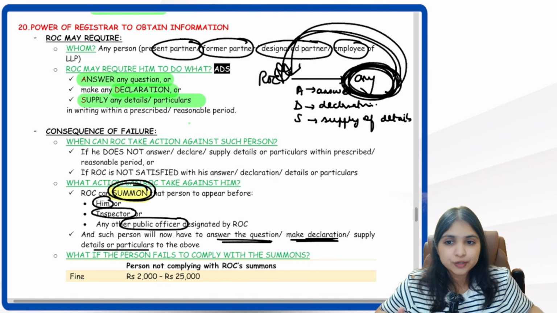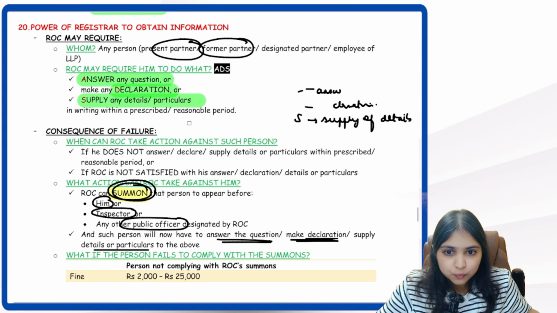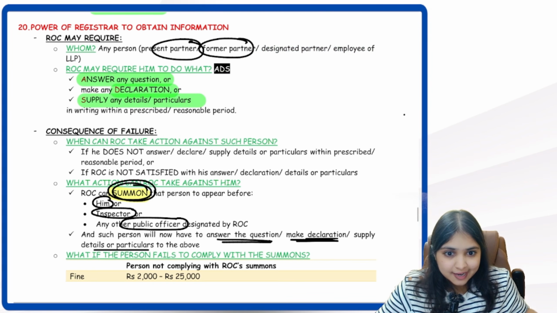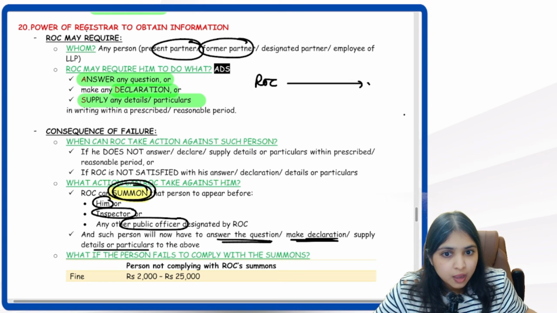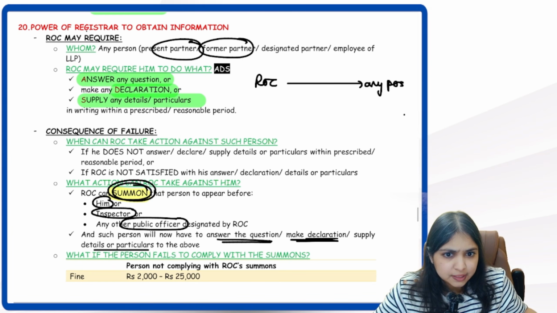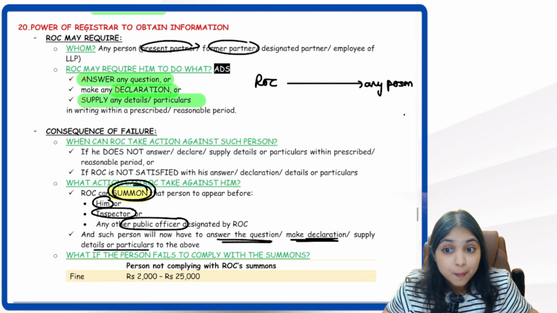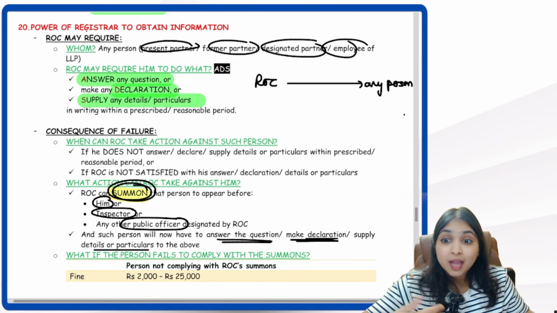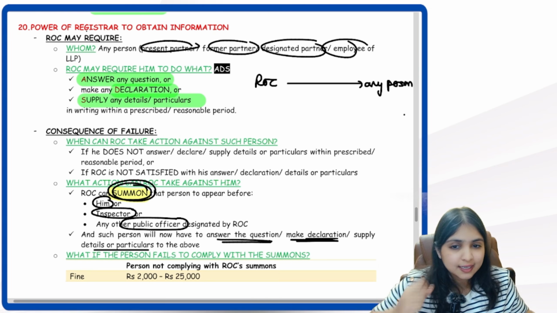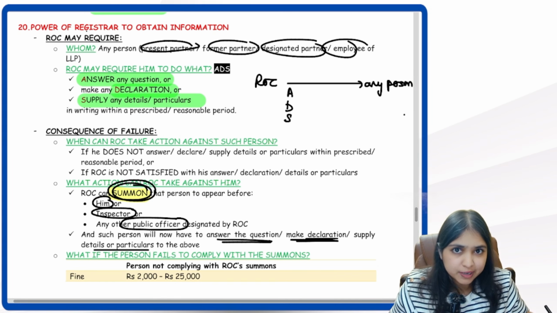So what is happening over here? Tell me, everybody. Whom are we giving power to? In this entire discussion, we're giving power to ROC. ROC can go to whom? ROC can go to any person. Who will this any person be? Anybody. Present partner, former partner, designated partner, employee. ROC can go to any person and require how many things? Three things. A for answer to any question. D for declaration. S for supply of particulars.